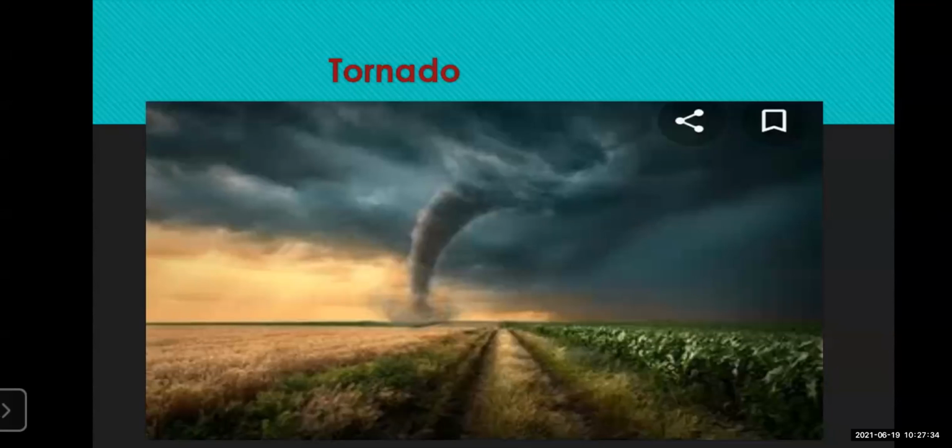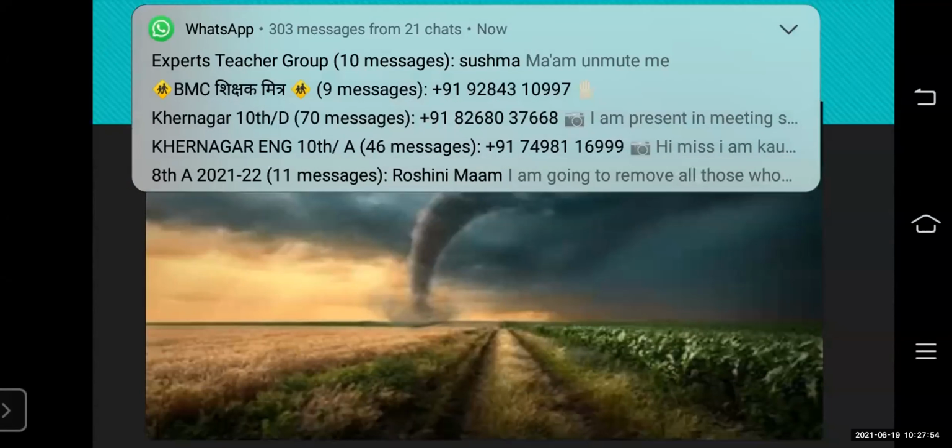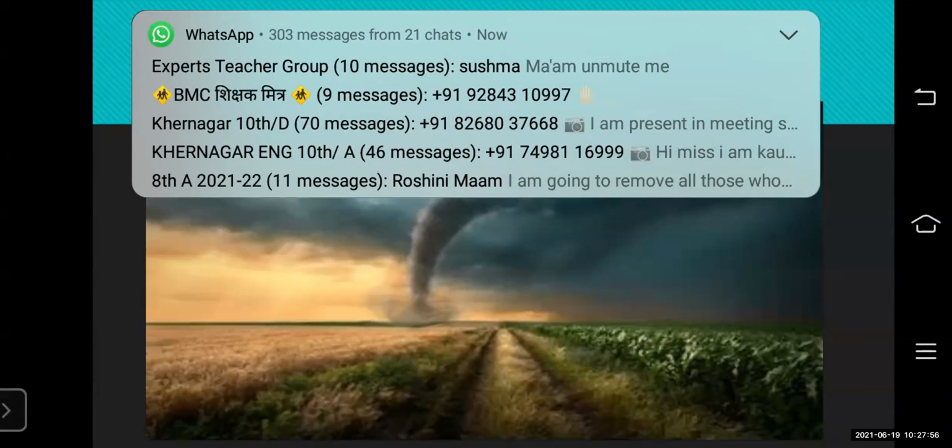Now twister means it twists everything from the ground, whatever comes in its way, it just removes it and throws it out. So that is called twisting or turning. So this is called a tornado. Now this tornado can be very dangerous.